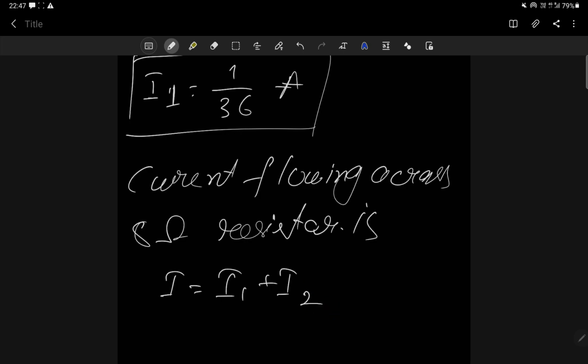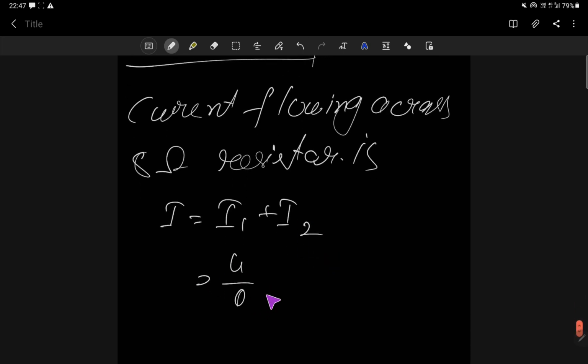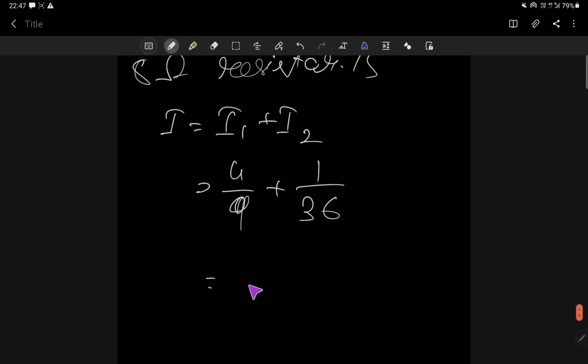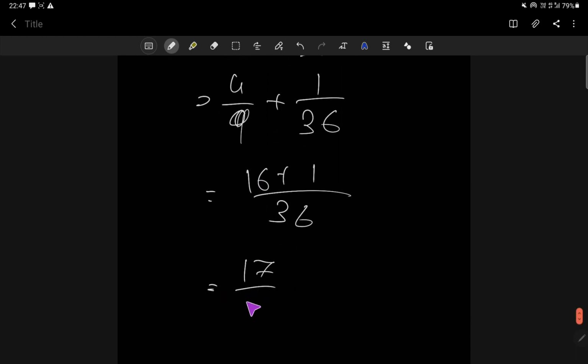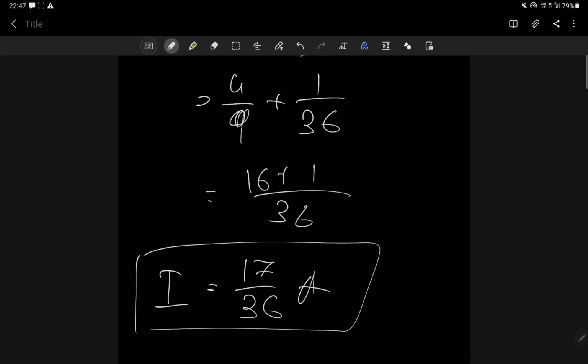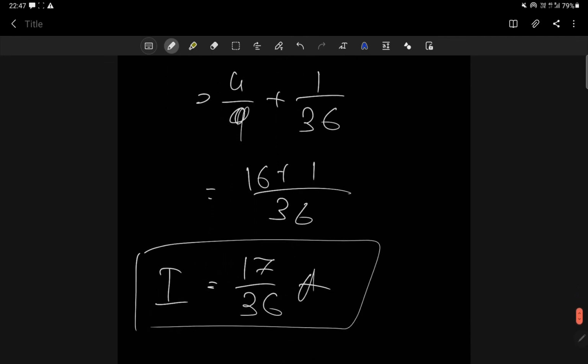What is the value of I1? I got 4 by 9. I2 I got 1 by 36. Add them: 36, 9 4s are 16, plus 1. So that means 17 by 36 ampere. This is your final answer. Current flowing across this 8 ohm resistor is 17 by 36 ampere.